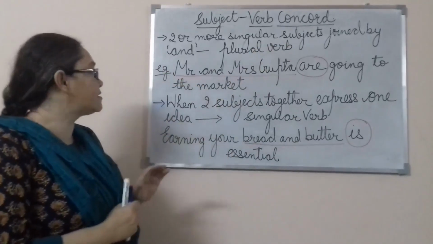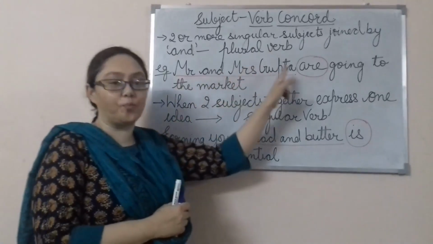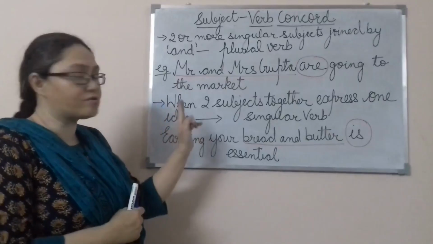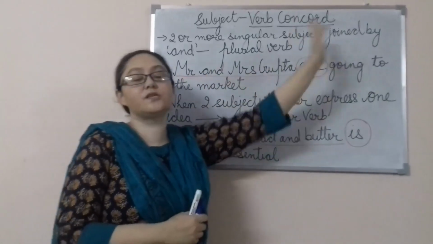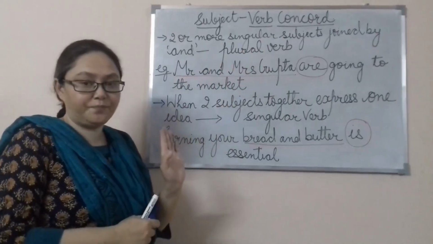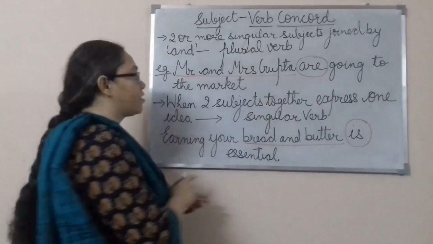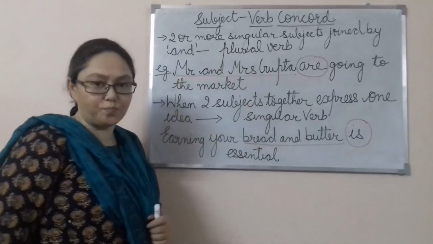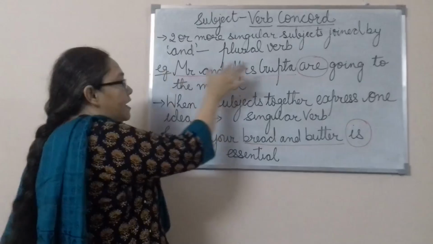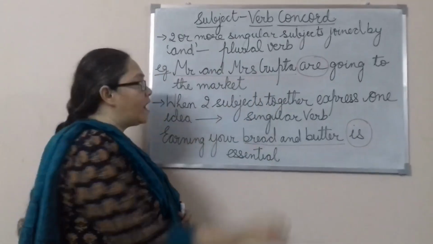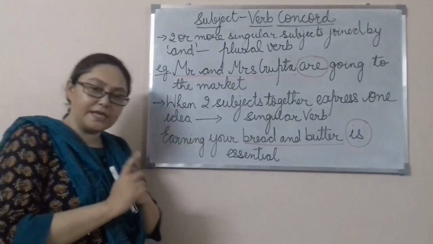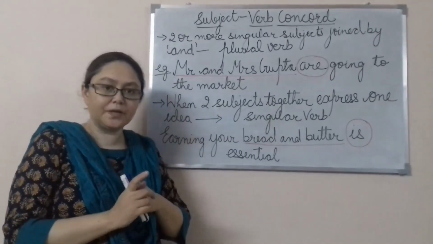For example, in this, Mr. and Mrs. Gupta are going to the market. Here we are not going to say Mr. and Mrs. Gupta is going to the market. Two singular subjects. Because this sentence is talking about Mr. and Mrs. Gupta. So there are two subjects, two singular subjects. Mr. and Mrs. Gupta are going to the market. So this is the next principle that you should learn.